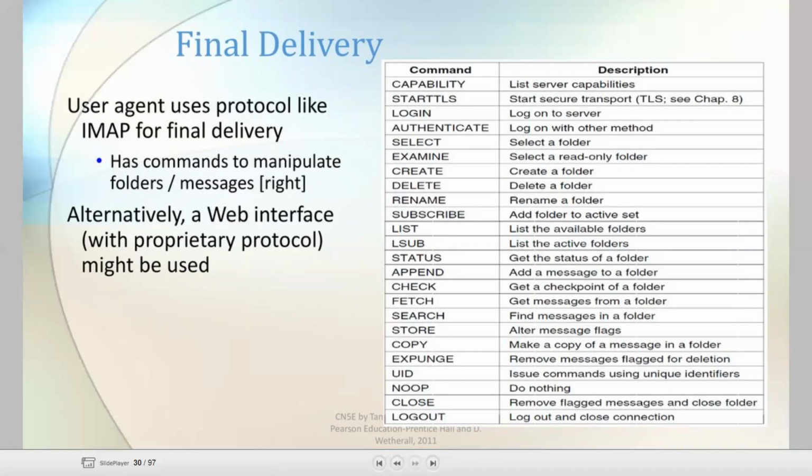Here, IMAP means that all of our email is saved on your Internet Service Provider server. If you are using IMAP, you can run an email program at home and an email program at work, and both programs will access the same set of messages and folders. Alternatively, a web interface might be used for this final delivery. These are the different commands in the final delivery and the description of the commands.